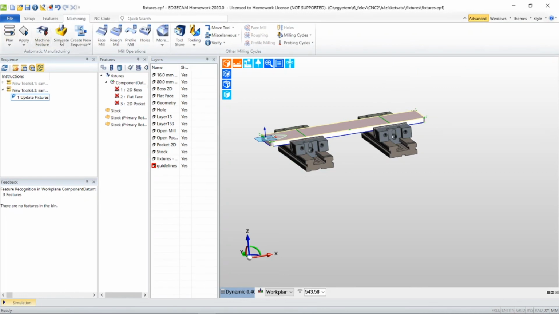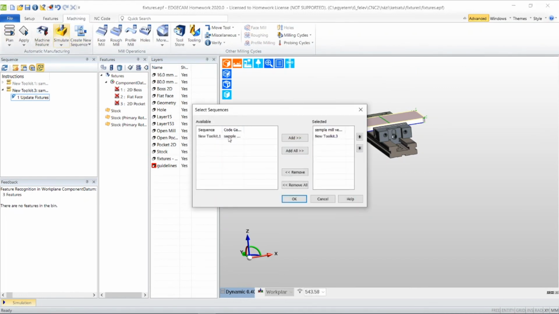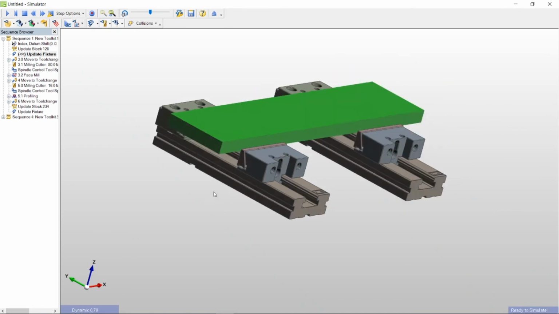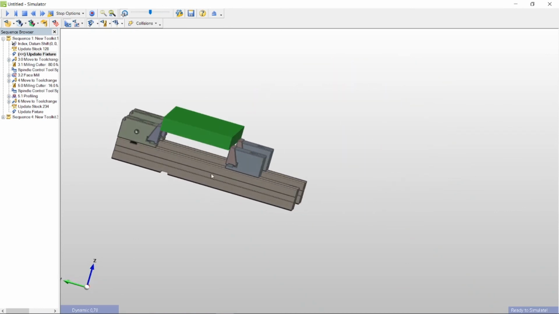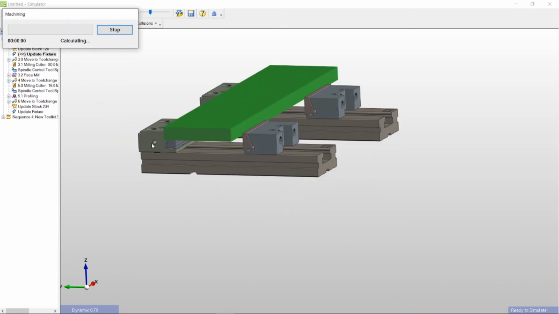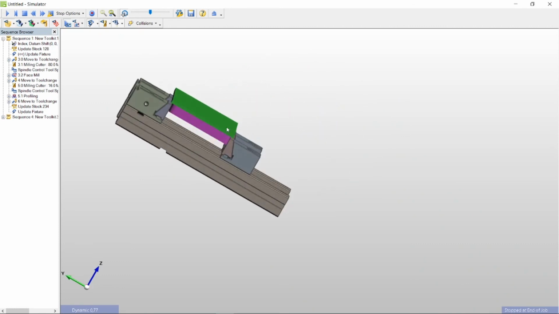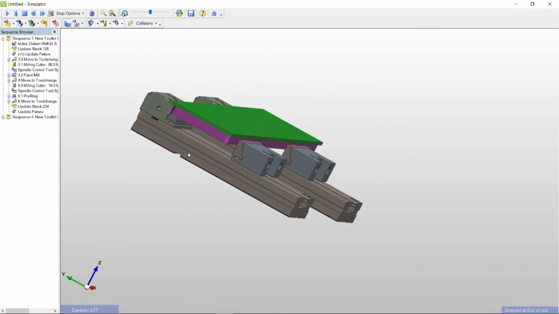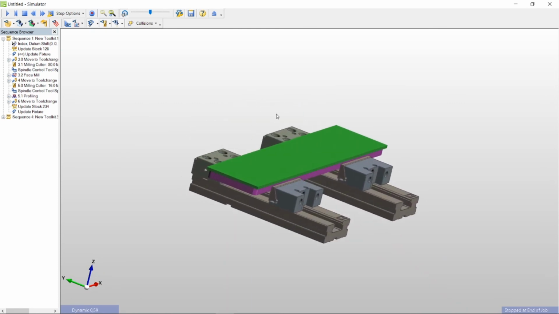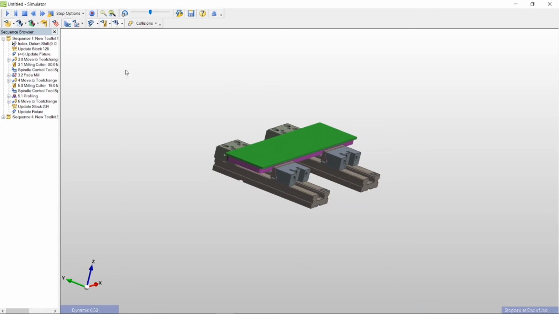And now go into the simulation, and we should use both of these programs. In the beginning of a program, the fixtures are touching the stock, and in the end of the operations, the vices are touching our pre-machined part. In this way, you can add multiple fixtures into your EdgeCAM milling program. Thank you for your attention.